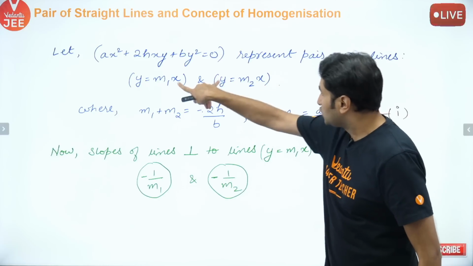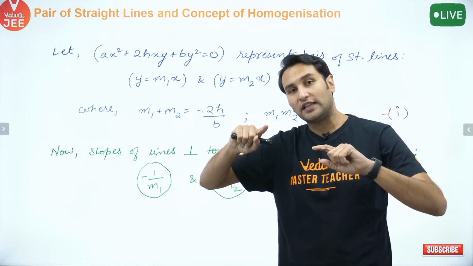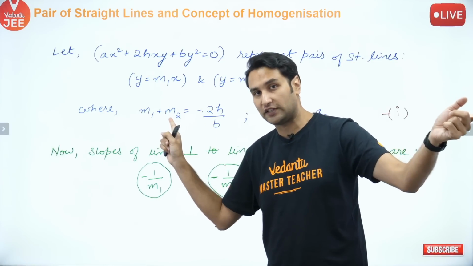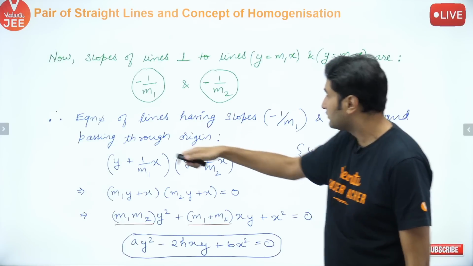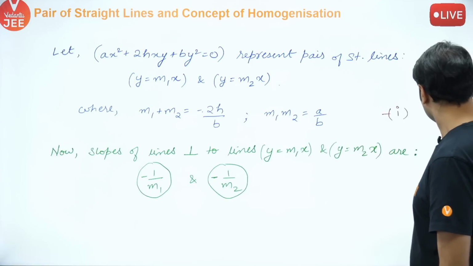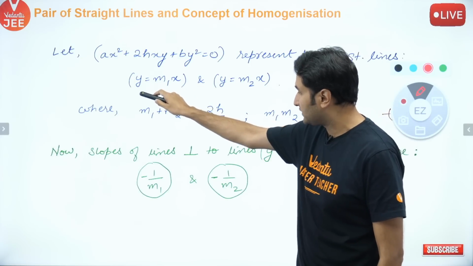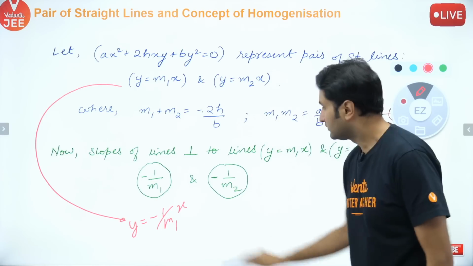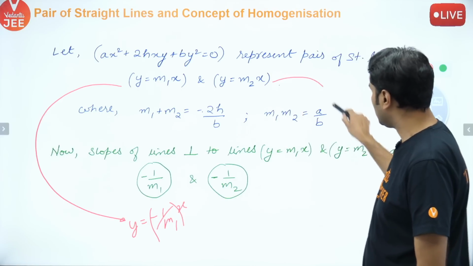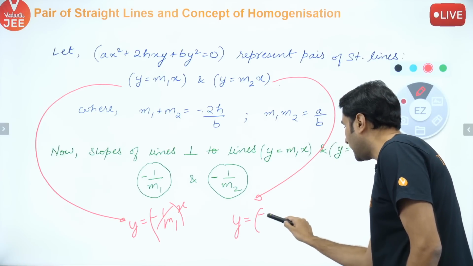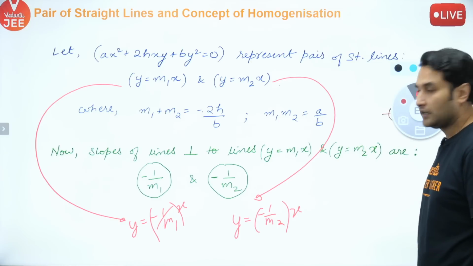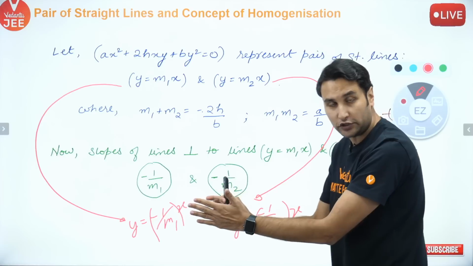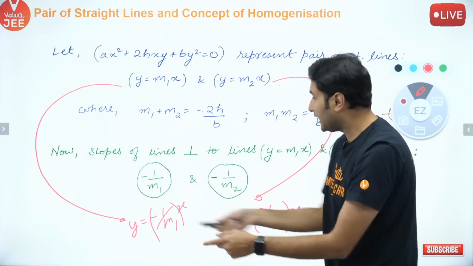ठीक है ना? So two lines passing through origin represented by this. Now I want the lines which are perpendicular to these lines and they should be represented by the other equation given in the question. तो मैं क्या करता हूं, इसका perpendicular line लिखता हूं. कैसे, ये देखो, what is the line perpendicular to this, इसके perpendicular line क्या होगी, it will be y is equal to -1 upon m1x, right? And what will be the line perpendicular to this, it will be y is equal to -1 upon m2x. Now let us multiply both of these. y take on the other side, multiply the two. दोनों को multiply करो, you will get a pair of straight lines that should give you the other equation.